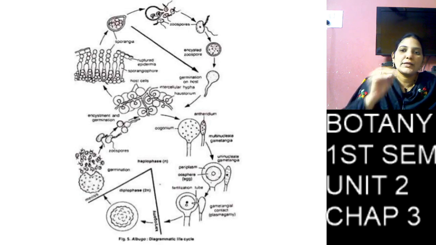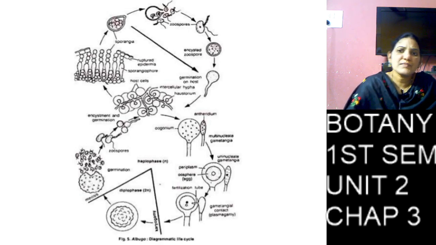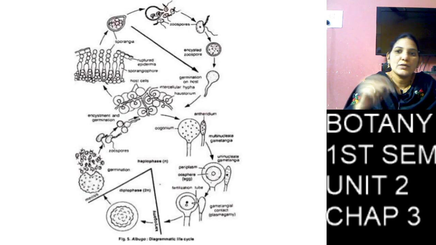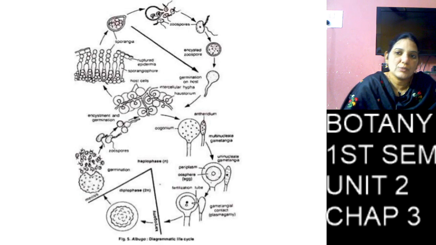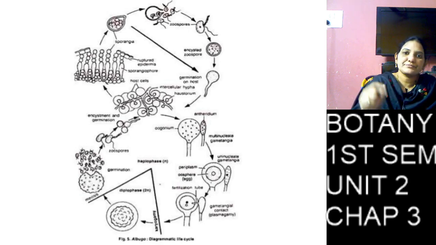Then the conidiospore again produces a round structure attached to the previous conidium. So the youngest conidium is attached to the conidiospore, and the oldest conidium is at the top.